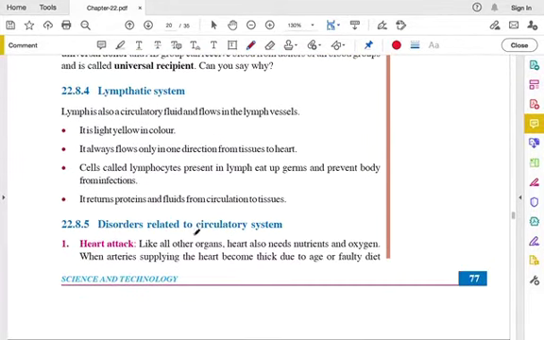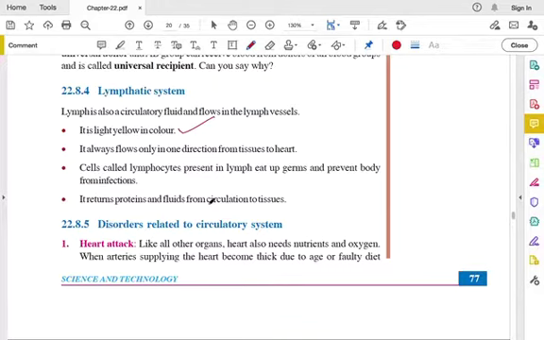Now inshallah in this class we will see about the lymphatic system. As we said, there is blood circulation, and the other system is lymphatic circulation. It is also a circulatory fluid and it flows in the lymph vessels. The lymphatic system contains lymphatic organs and lymph cells, through which lymph fluid is circulated. And what's its property? It looks light yellow in color, unlike blood, which looks red because of the presence of hemoglobin, a red color pigment.